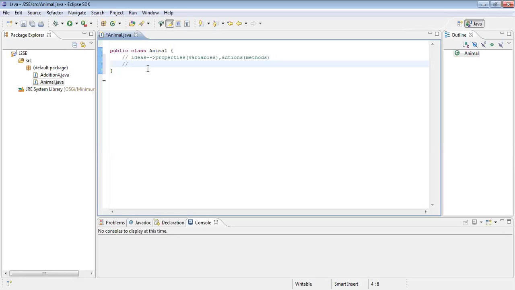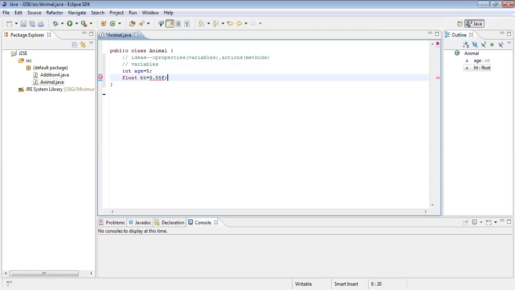See here, we are going with some variables first of all. What are the variables? Dog will have some age: int age is equal to, say, 5 years. It will also have some height: float height is equal to, say, 3.25 or 3.55. Okay, 3.55f. You have to write f. As far as float is concerned, you have to write f.